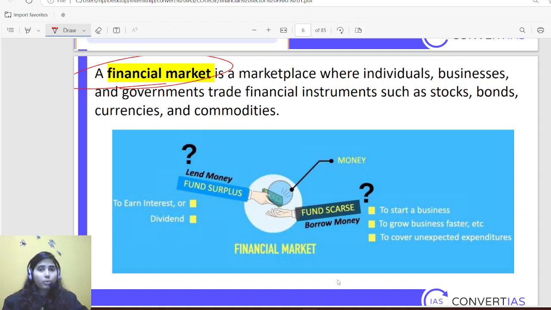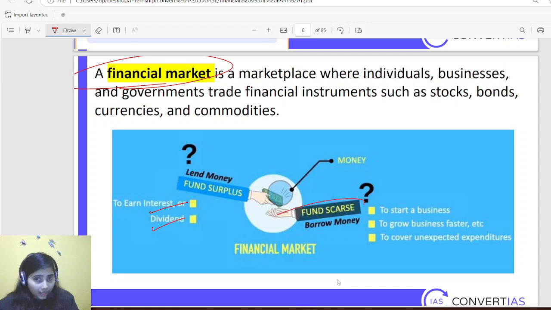There is someone who has so many funds, and they want to invest those funds and earn interest, earn dividends out of it. They have surplus money. And there is a person who has a fund scarcity, and they need funds to start a business, to do something so that they can earn something.